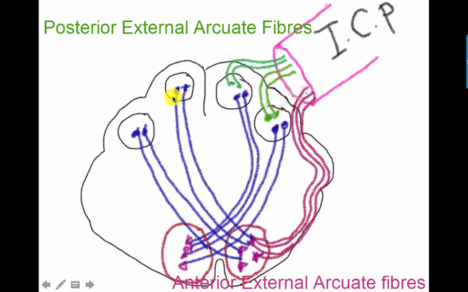So we have here the nuclei of the other side, forming the anterior external arcuate fibers that will pass to the other side, relay in the arcuate nucleus, and then ascend through the inferior cerebellar peduncle, forming anterior, because they occupy an anterior location, forming anterior external arcuate fibers.